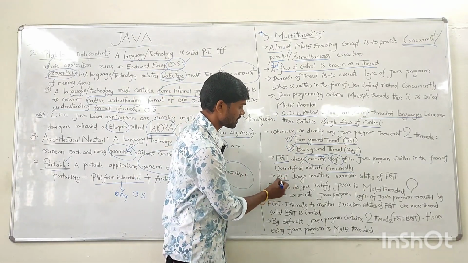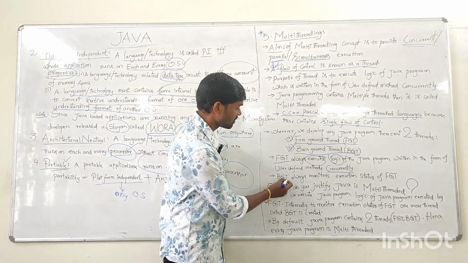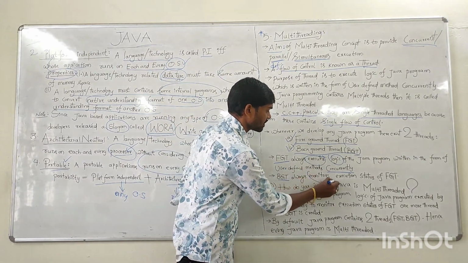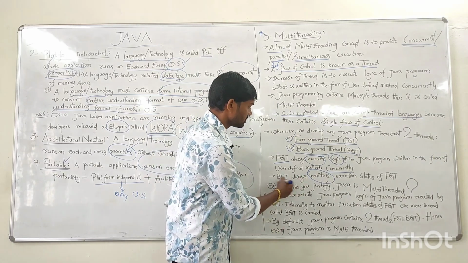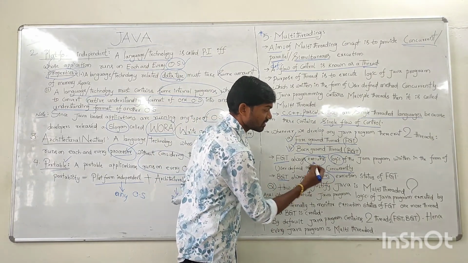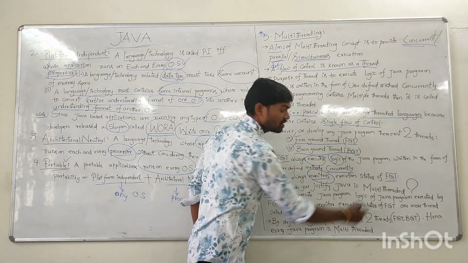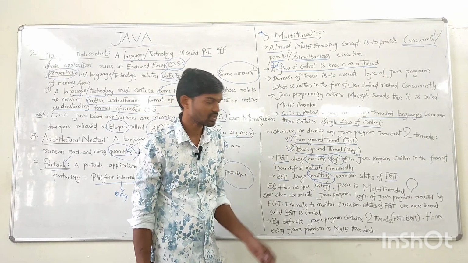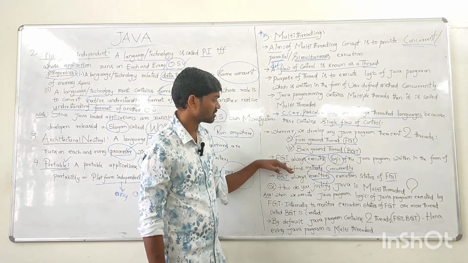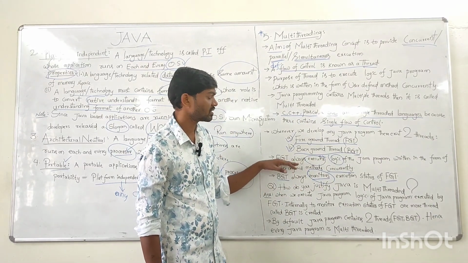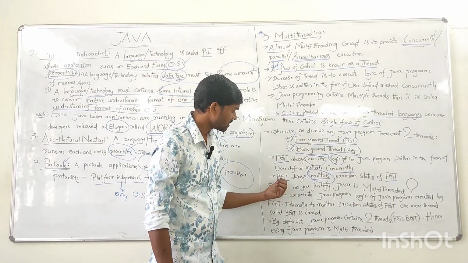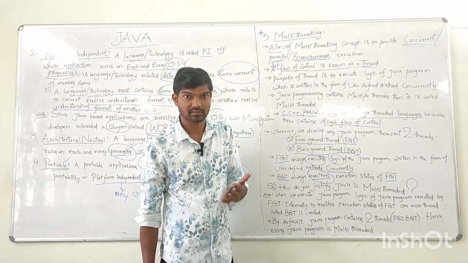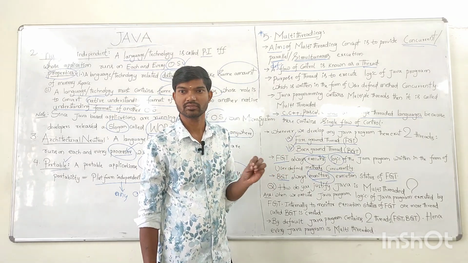Now, what is the purpose of the background thread? The background thread is for the purpose of monitoring the execution status. These background threads always monitor the execution status of the foreground threads. These are the main purposes of the foreground thread and background thread. The foreground thread executes the logic of the Java program concurrently, and the background thread monitors the status of the execution of the foreground threads.